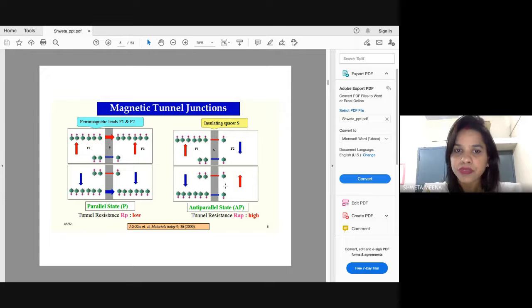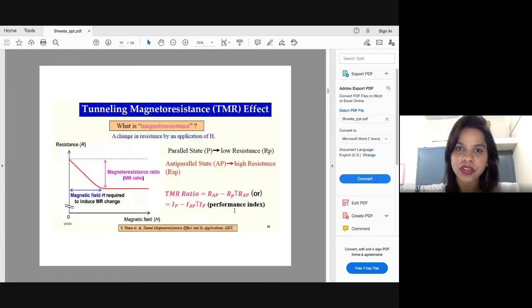So I just gave you quickly the brief concept behind these MTJ devices, what they actually are, and how we calculate the resistances. This is the resistance in case of parallel orientation: low resistance, high current. In case of anti-parallel or opposite direction orientation, resistance will be very high, but the current will be very less.